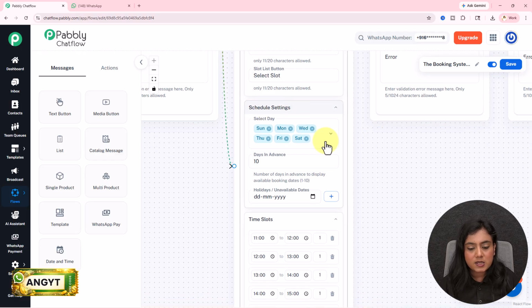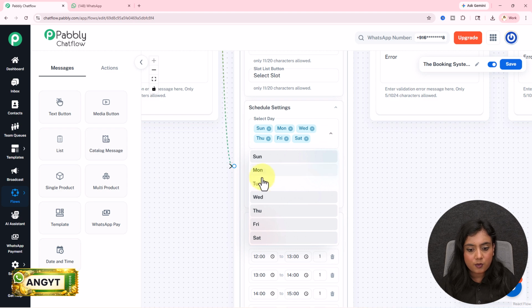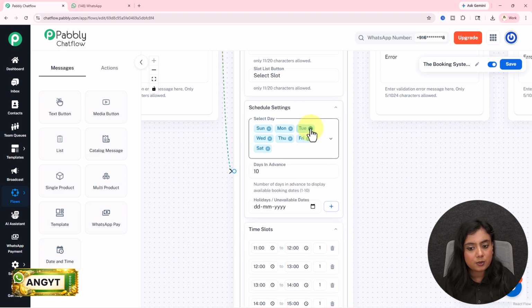After that is schedule settings. How many days do you want the booking should be done? There are 7 days in a week, we work for 6 days only. That is Sunday, Monday, Wednesday, Thursday, Friday and Saturday. We are off on Tuesdays. That is why I've selected these 6 number of days from here. But if you want to select Tuesday as well, you can definitely do that according to your requirement.